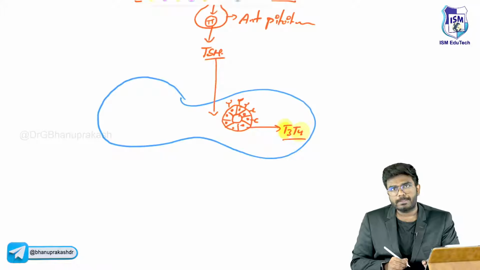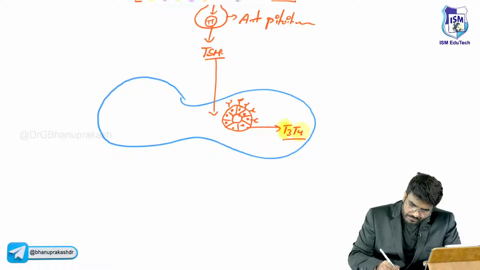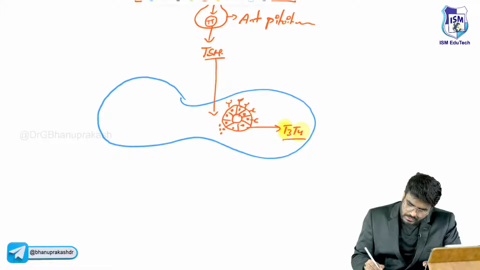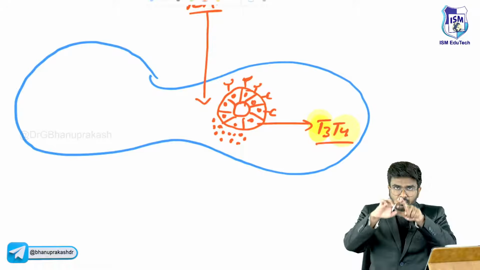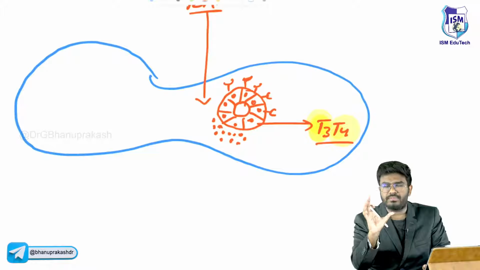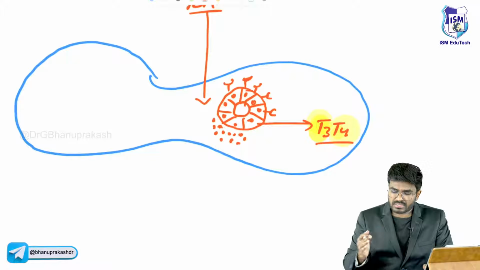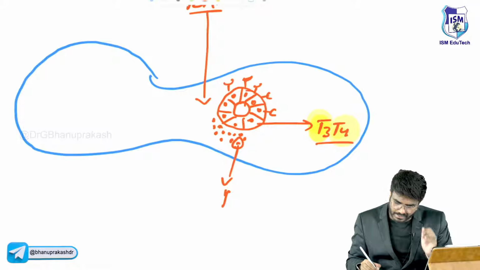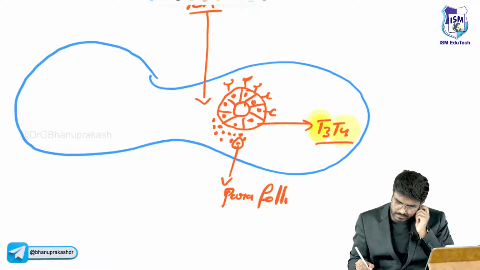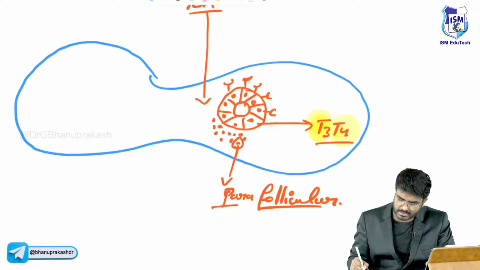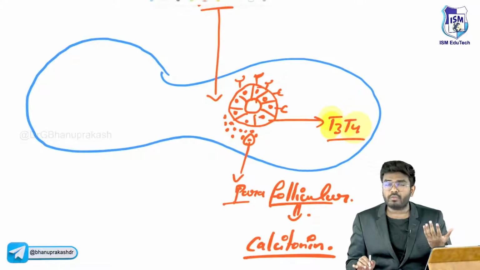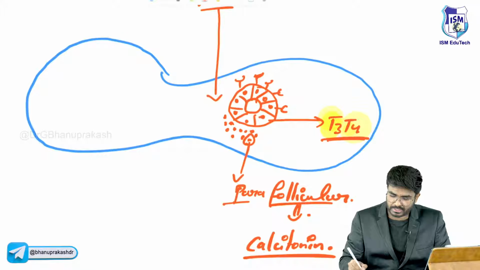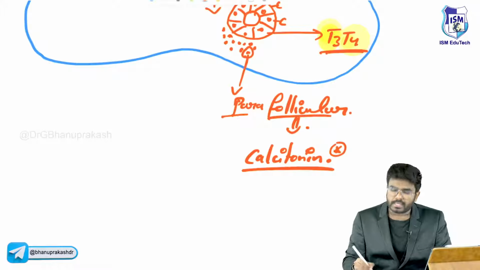An important point: between the follicular cells, there are also some parafollicular cells. This entire round structure I have shown is called a follicle, which is made up of the follicular cells. Surrounding the follicles, there are parafollicular cells. These parafollicular cells produce calcitonin. So from now on, you should know the thyroid gland produces thyroid hormone as well as calcitonin.